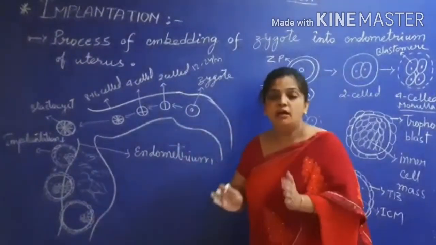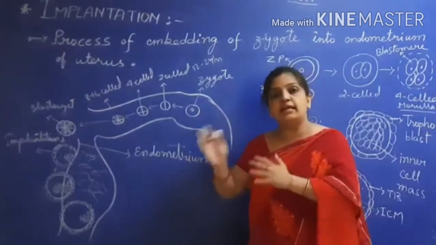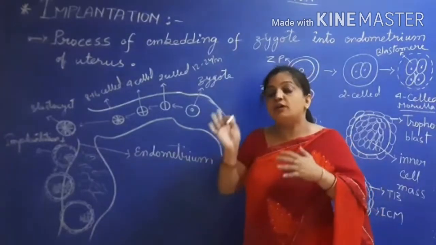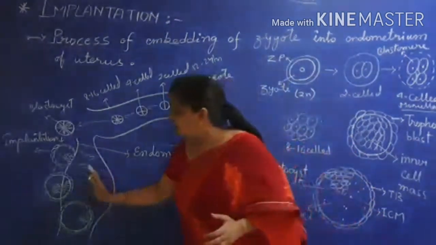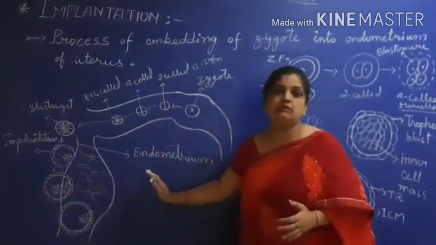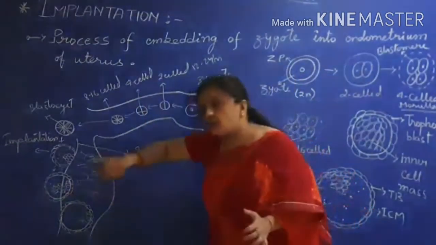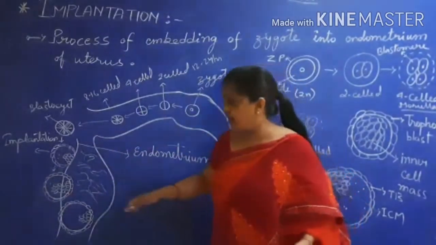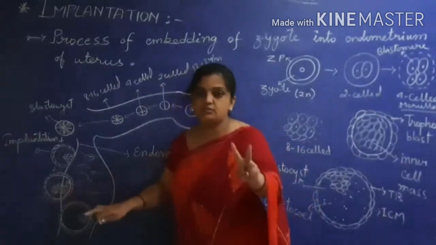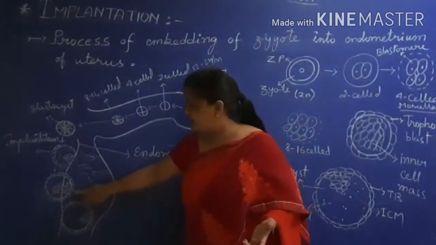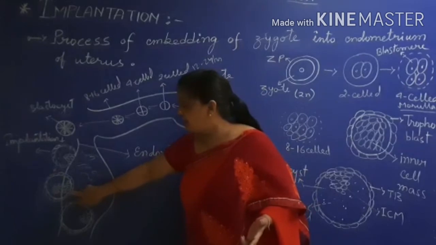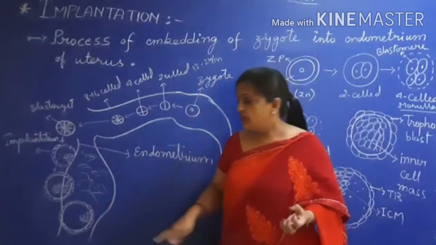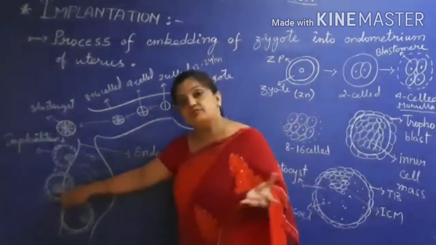It's a very beautiful event. The whole process which was going on outside, in the mother's womb, is now in the endometrium lining, attached to the inner wall of the uterus. So everything is now inside, and development will now proceed from the inner wall of the uterus. Here you can see two types of cells. I cannot show the color differentiation, but the small cells here are the maternal tissues, and these are the inner cell mass of the blastocyst.